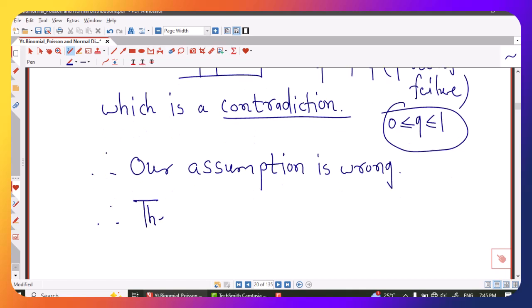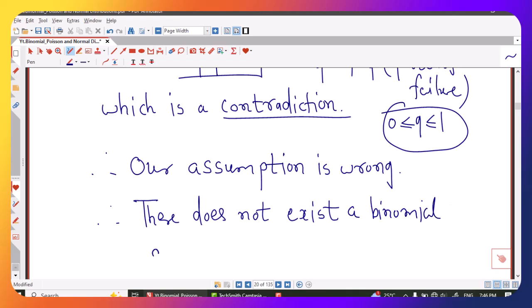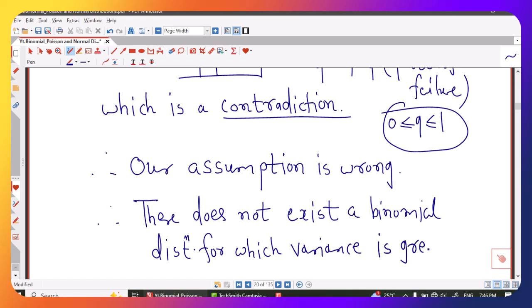That means there does not exist a binomial distribution for which variance is greater than mean.